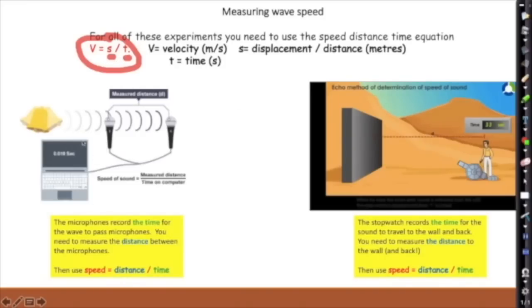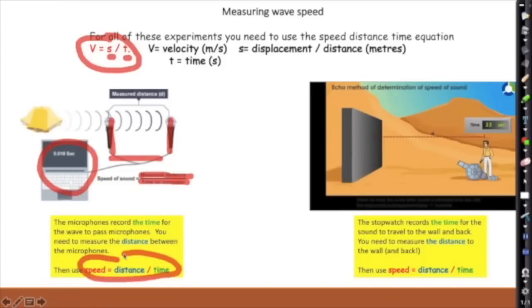So here we've got a laptop hooked up to 2 microphones. The 2 microphones simply record when the noise goes past. So the laptop is designed to tell us when the noise goes past the first one and then the time to get it past the second one. So the microphones record the time for the waves to pass. You need to measure the distance between the microphones. That'll tell you the distance, and then the computer will tell you the time. You can use speed equals distance over time.